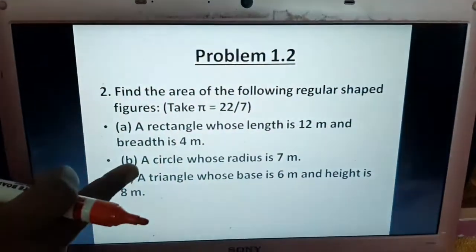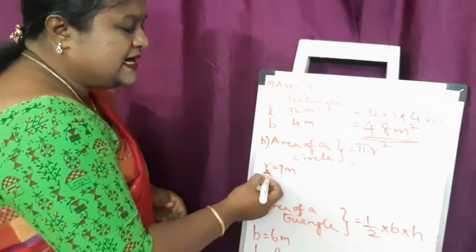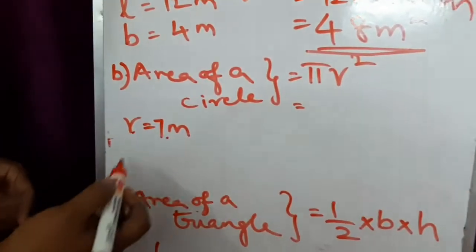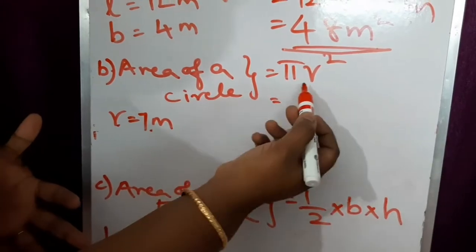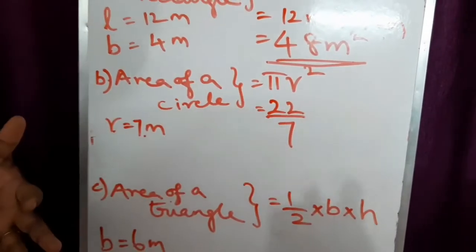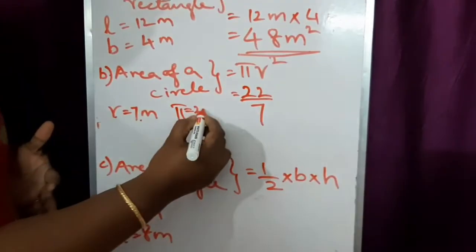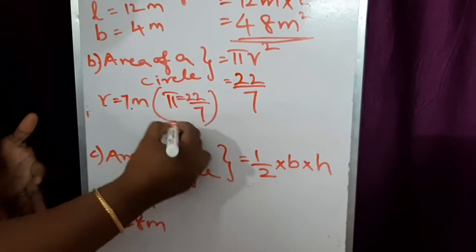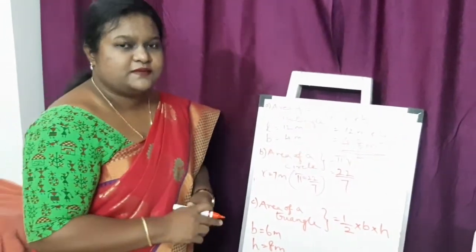Okay. The next one, find the area of a circle. Area of a circle whose radius is 7 meter. Easy. Radius 7 meter, they have already given in the question. Now you have to put it in the formula. Area of a circle is pi r square. Pi value is 22 by 7. This you have to keep in your mind, children. The pi value is 22 by 7. Always, the pi value is 22 by 7, you have to memorize it.